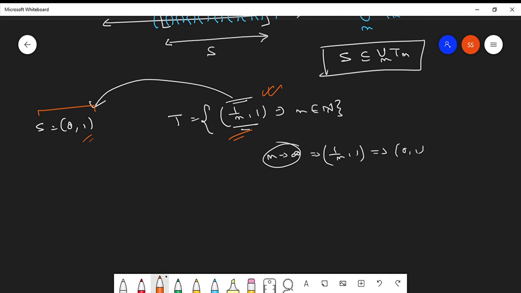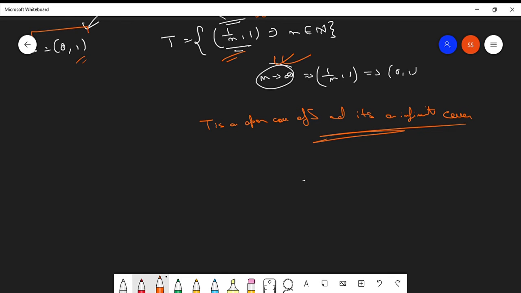Getting my point? So as n tends to infinity, we will be able to cover this set by the union of these elements. So we can say that T is an open cover of S, and it's an infinite open cover, since we need an infinite number of elements in T to cover S. Got it? Clear?